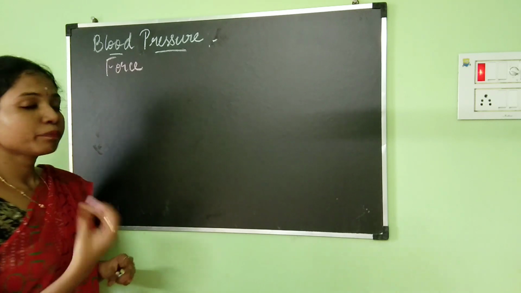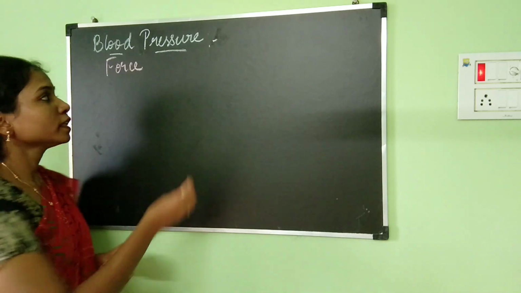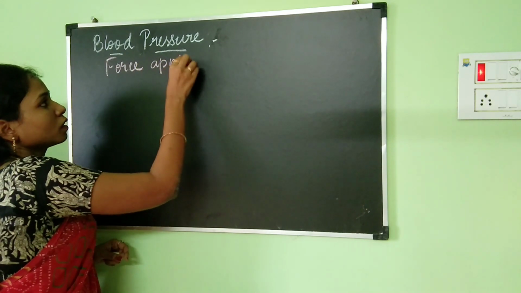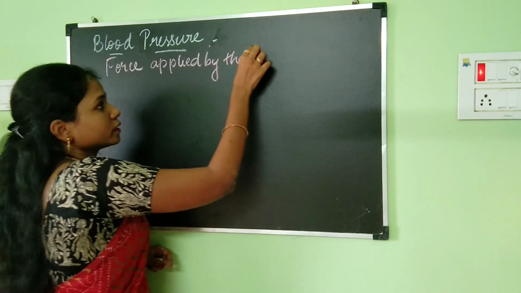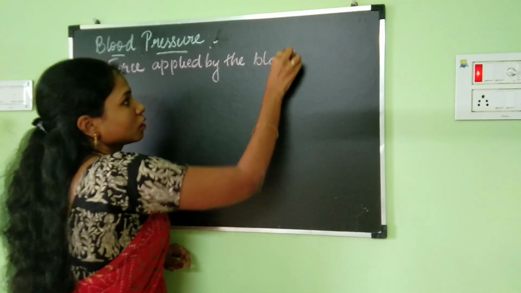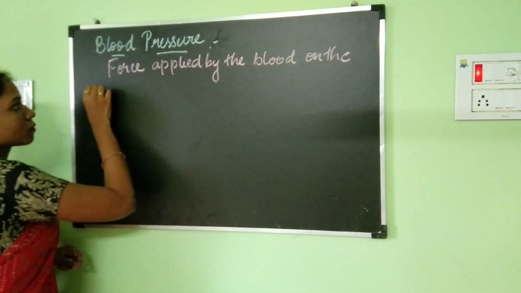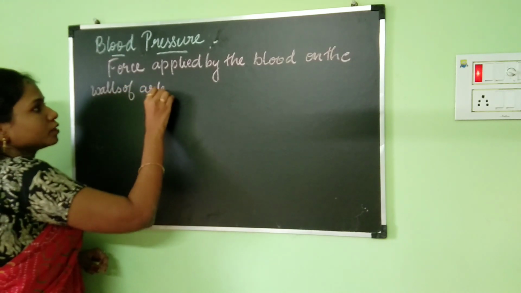Okay, so what is blood pressure? Blood pressure is nothing but the force which is applied by the blood on the walls of arteries.